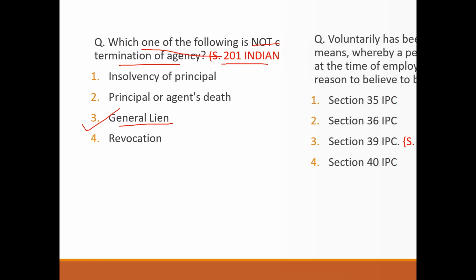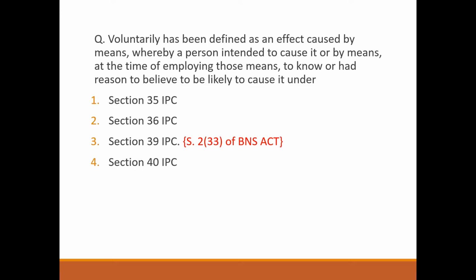Next question. Voluntarily has been defined as an effect caused by means whereby a person intended to cause it or by means which, at the time of employing those means, he knew or had reason to believe to be likely to cause it, under Section 39 of IPC and Section 233 of BNS. Option 3.